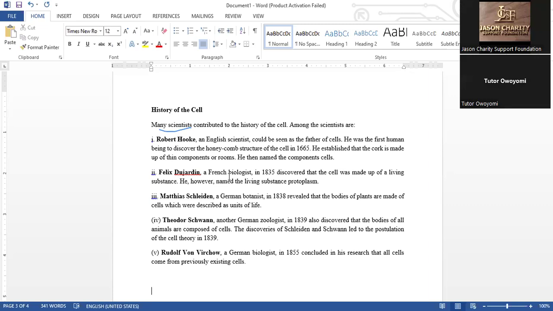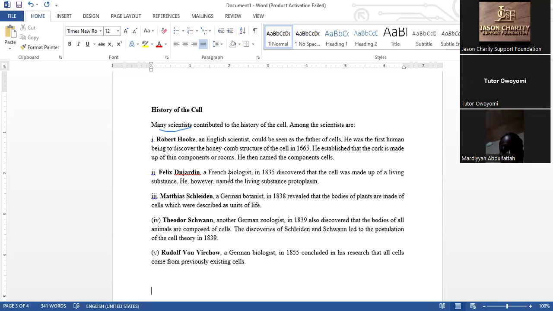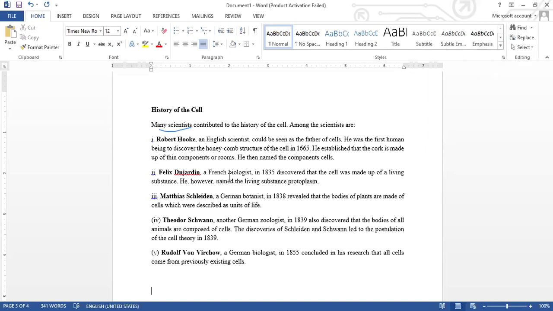This man is another German scientist, and in 1839 he discovered that the bodies of animals are also composed of cells. Schwann is a German zoologist. A zoologist is someone that studies animals, because as you probably already know, zoology is the study of animals. So this man, Schwann, was the one that discovered that all animals are made up of cells.